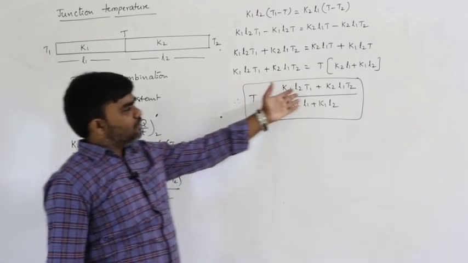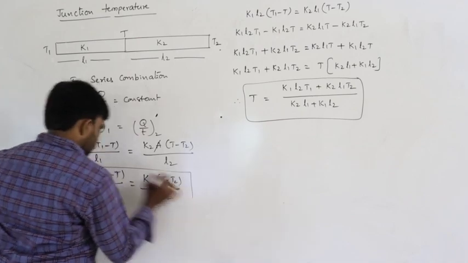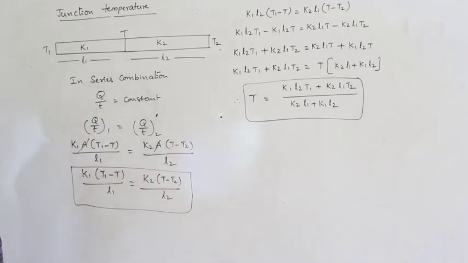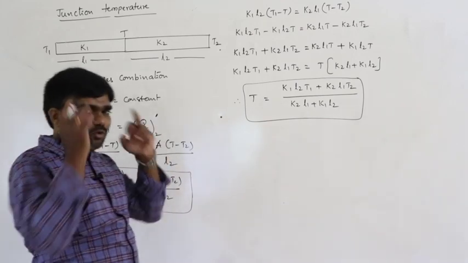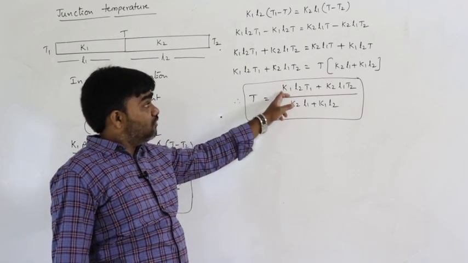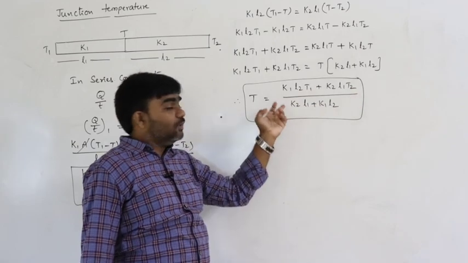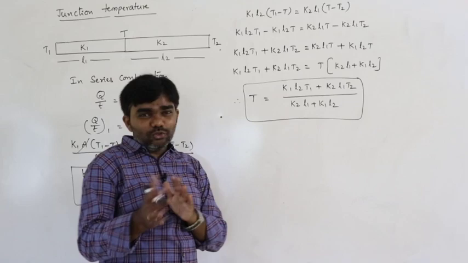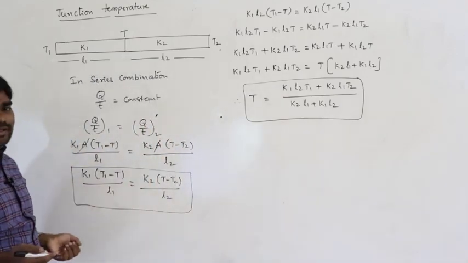Is it easy to remember this formula or directly substitute in this formula? I think everyone prefers this concept only. Nobody used to remember this formula. This is somewhat confusing: K1 L2 T1, K2 L1 T2 divided by K2 L1 plus K1 L2. So much confusion, 1 2 1 2 1 2 like that. So it's better to substitute simply.